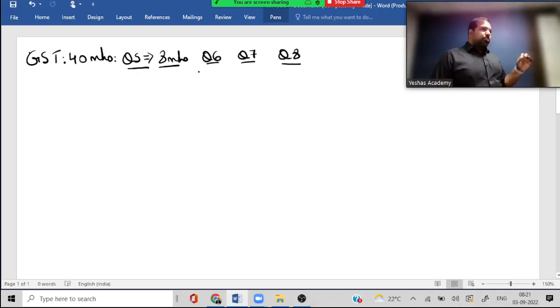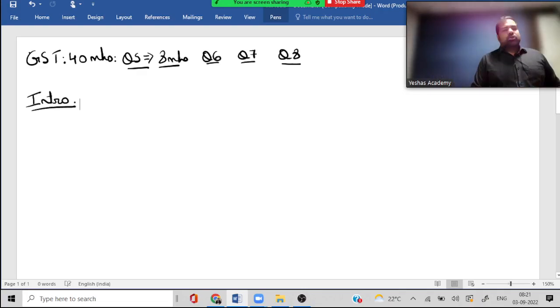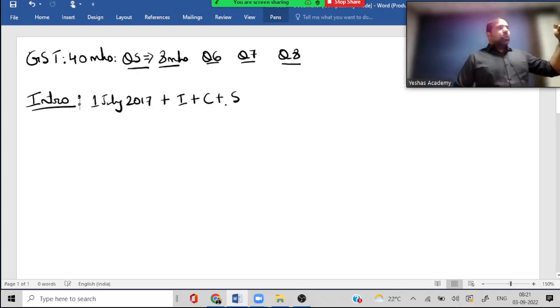Alright, let's start with the first chapter, guys. The first chapter is called Introduction. Guys, in the introduction, we figured that GST was introduced on the 1st of July 2017. And we had different acts of GST. One of them is called the IGST Act, then the CGST Act. We have multiple SGST Acts. Delhi, Puducherry and Jammu and Kashmir are union territories which have state acts. Plus, we have one union territory act which is called UTGST.